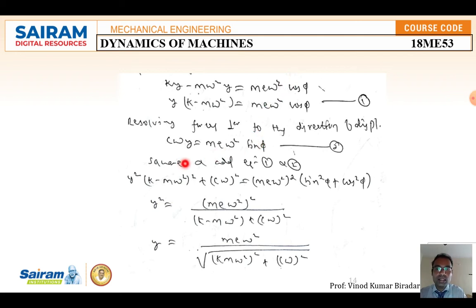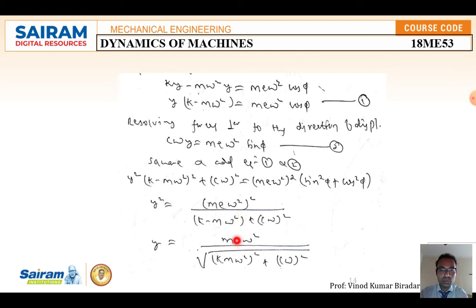Both equations, number 1 and 2, square and add, you are going to get y square times (k minus m omega square) whole square plus (c omega) whole square is equal to (m e omega square) whole square times (sin square phi plus cos square phi). We know that sin square phi plus cos square phi is equal to 1. So remaining, y square is equal to (m e omega square) whole square divided by the bracket term, sending it to the RHS.